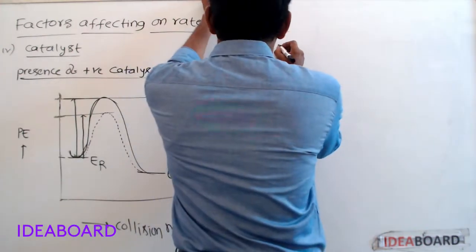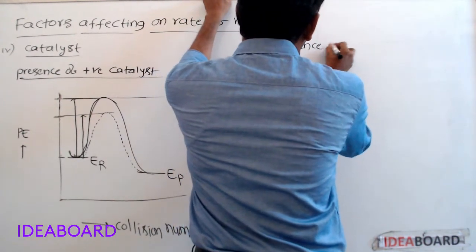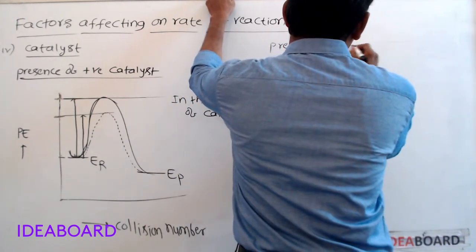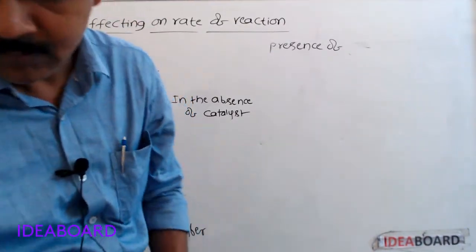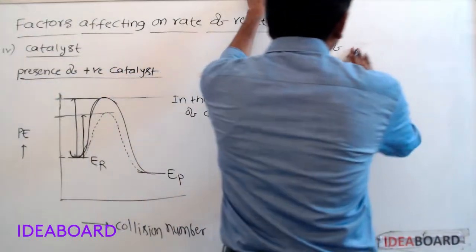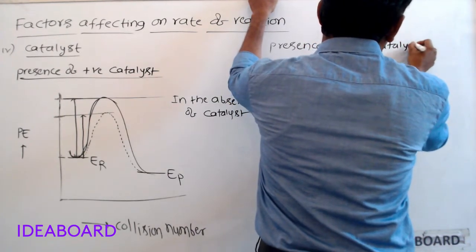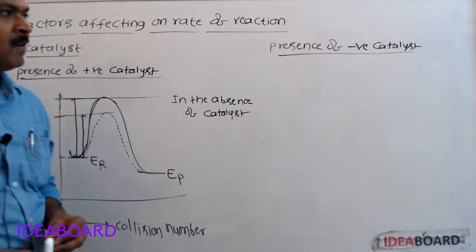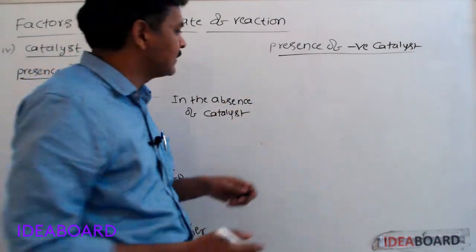Next, presence of negative catalyst. That negative catalyst decreases the rate of reaction. How do we decrease rate of reaction?